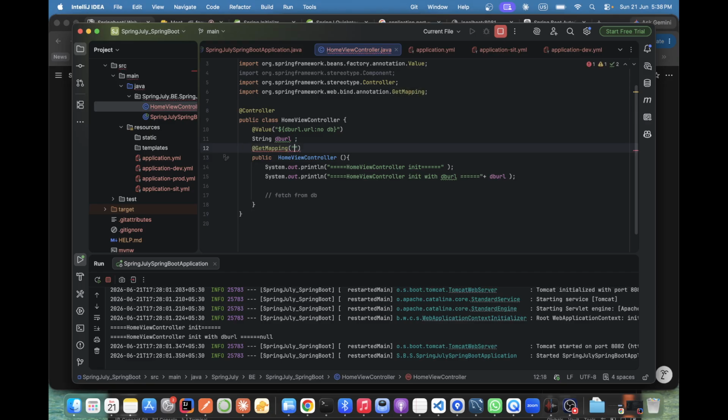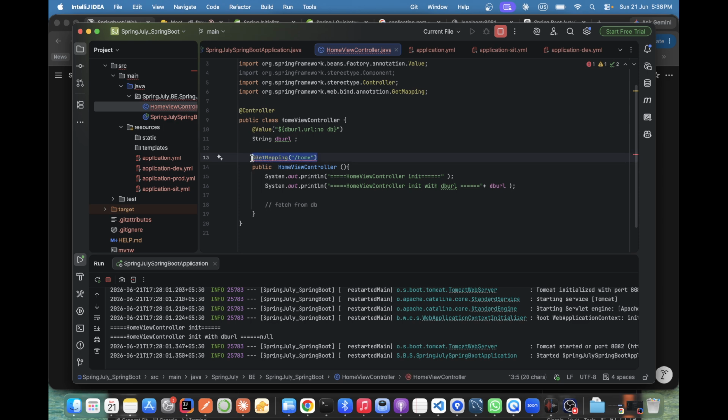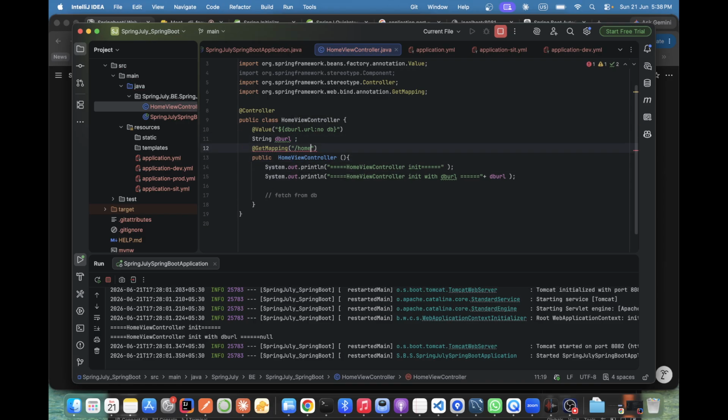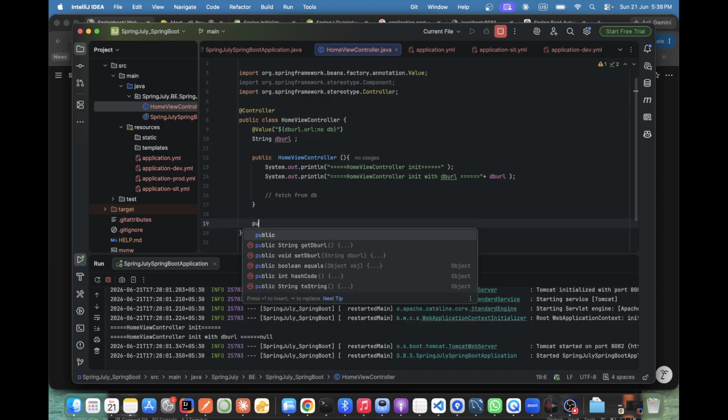Suppose you're writing as a home. Suppose public void home controller. Okay. Let it make. Don't trouble this as a constructor. They are saying constructor. We'll just remove this and we create our method as well.